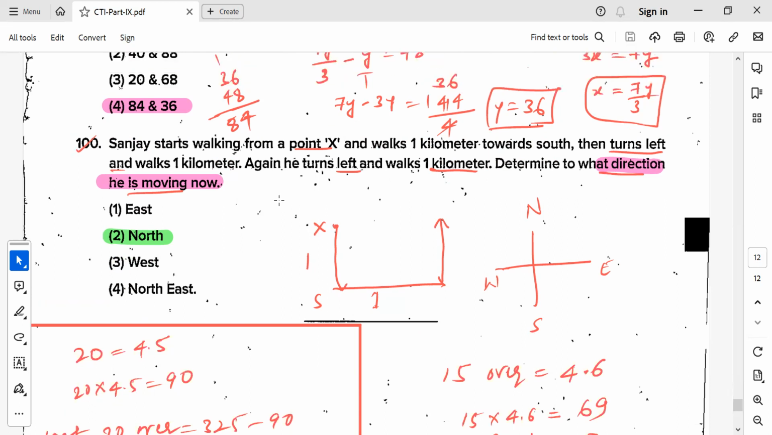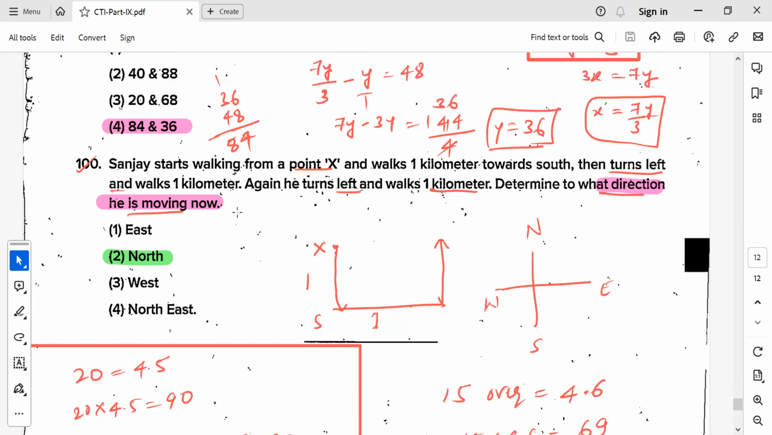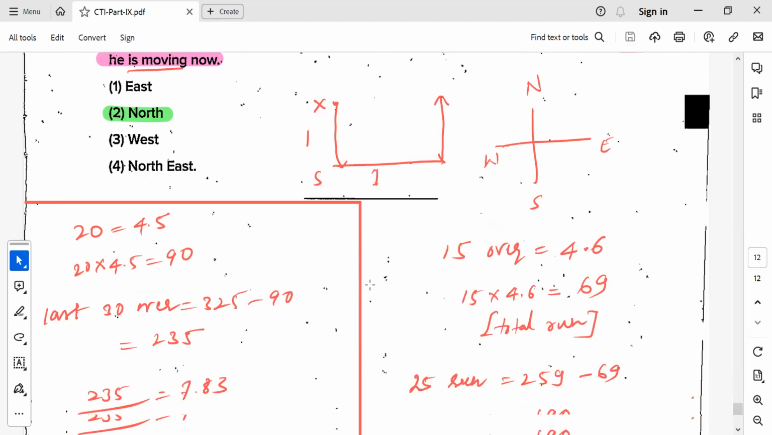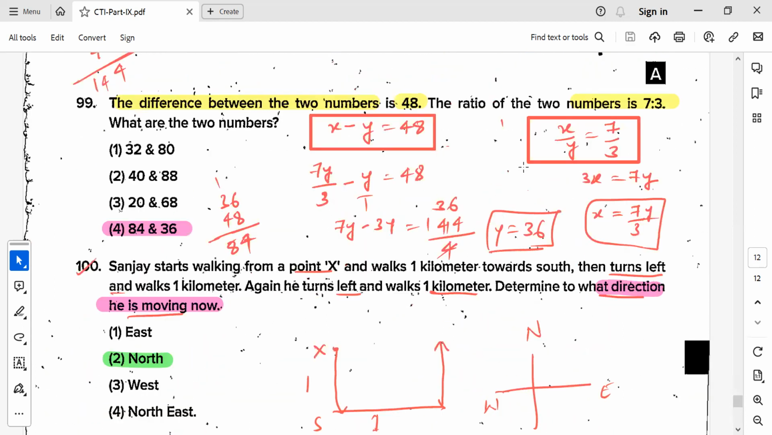So again, a direction question, I think it is very simple. Sanjay starts walking from point X and walks 1 kilometer towards south. You remember north, south, east, west. So he will walk south 1 kilometer, turn left, then walk 1 kilometer, and then again turn left and walk 1 kilometer. He's asking in what direction he is moving. He is moving in the north direction. So this is the simple way we have calculated it.